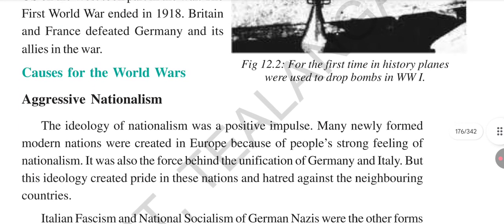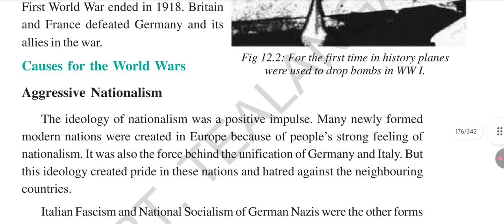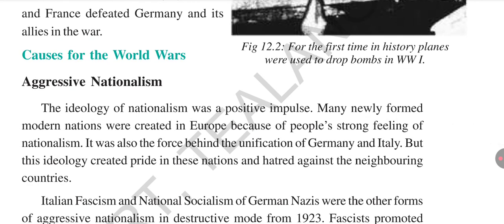What are the reasons for the First World War? The first reason is aggressive nationalism. What is the meaning of aggressive nationalism? Nationalism means a strong feeling about one's nation. This ideology was a positive impulse for any country. But many newly formed modern nations were created in Europe.